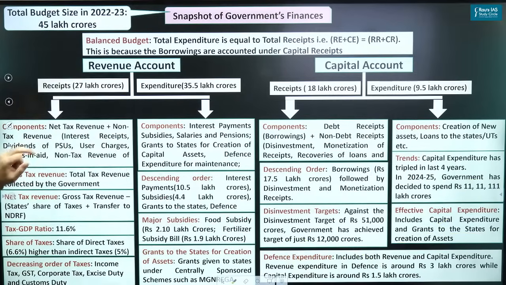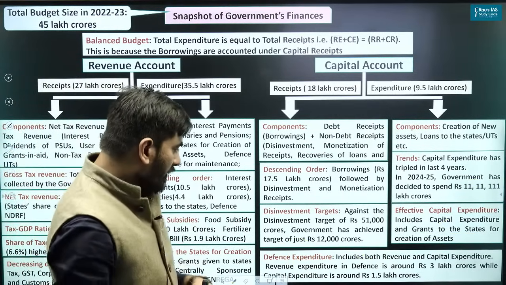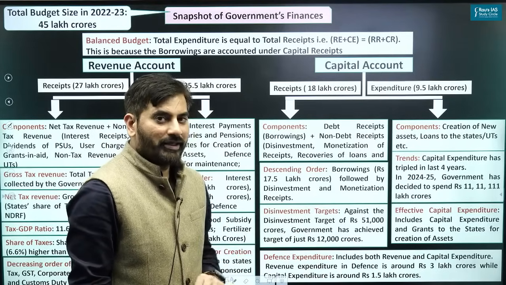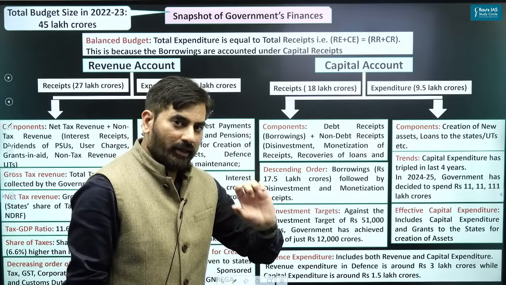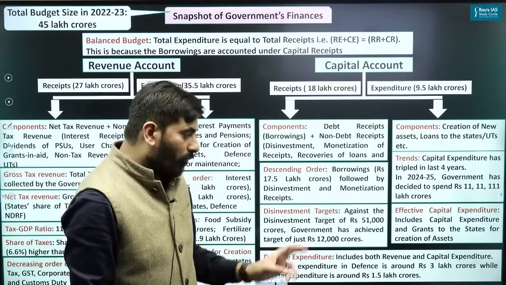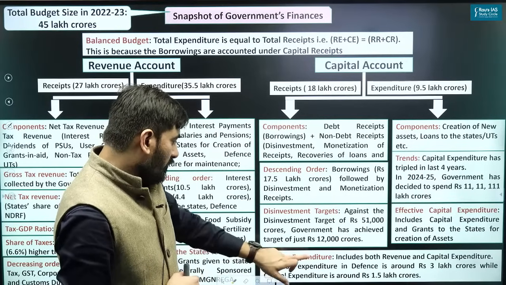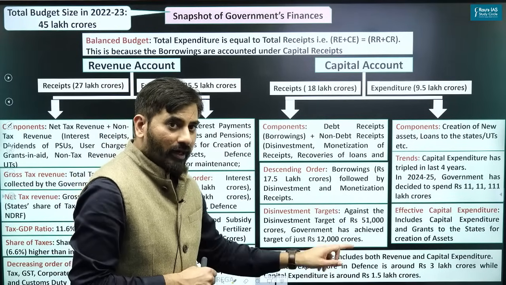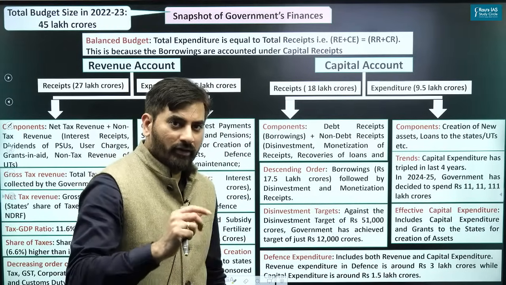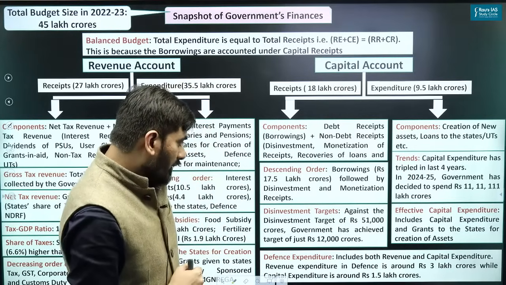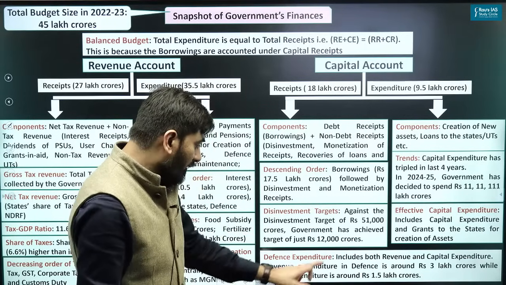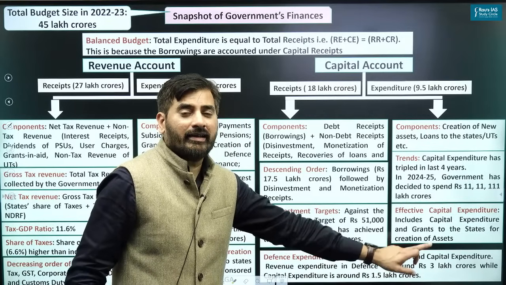let's look at the last aspect. Now look at this last aspect. This is very interesting. Defense expenditure. When you see defense expenditure, it can be both revenue expenditure as well as capital expenditure. Both. Now, revenue expenditure in defense as of now is around 3 lakh crore, which is basically for the purpose of maintenance. And capital expenditure for acquisition of new defense assets, that amount is around 1.5 lakh crore.